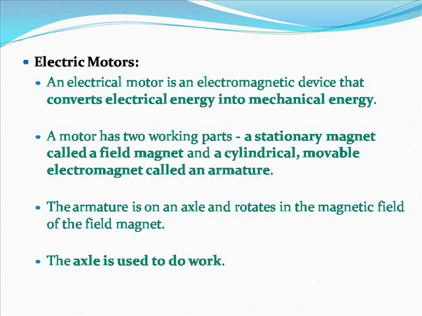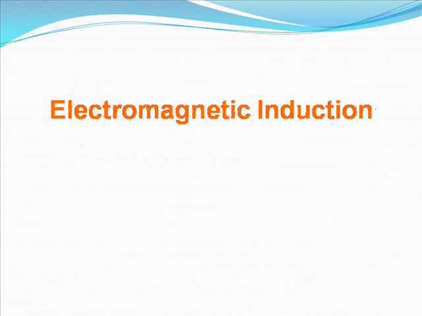Electric motors. An electric motor is an electromagnetic device that converts electrical energy into mechanical energy. A motor has two working parts: a stationary magnet called a field magnet and a cylindrical, movable electromagnet called an armature. The armature is on an axle and rotates in the magnetic field of the field magnet. The axle is used to do work.